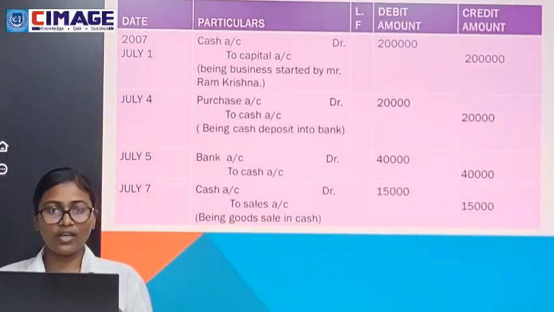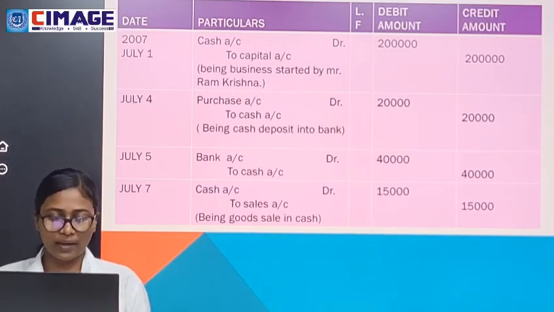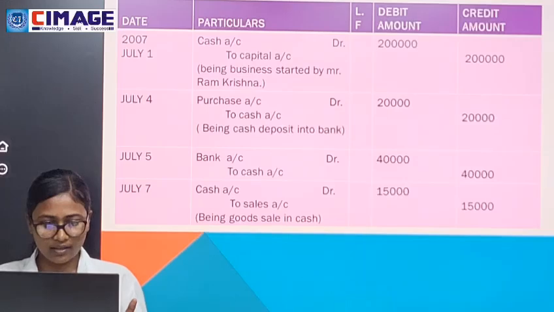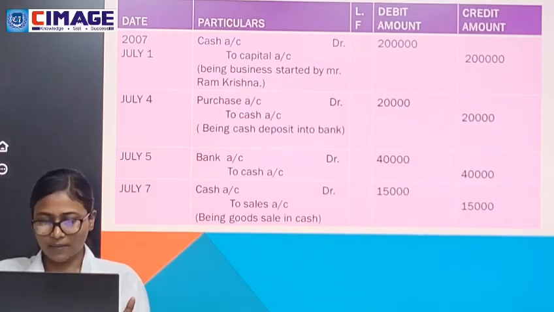Okay, now the last entry is 7 July 2017, goods sold 15,000. So here we are going to receive cash and our goods are going to be outflow. So the thing is, if we receive something, we're going to debit, and if something is given or outflowing, we're going to credit that according to double entry rule. So here we debit cash account and credit sales account.